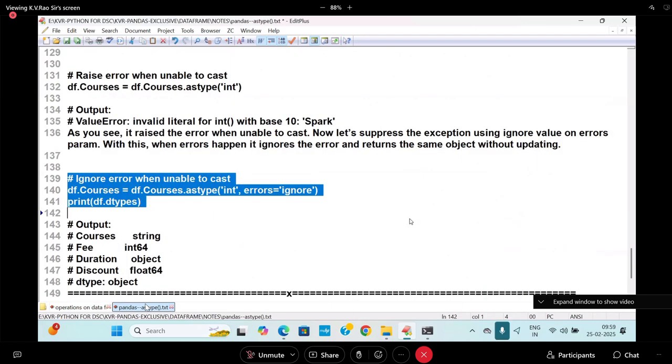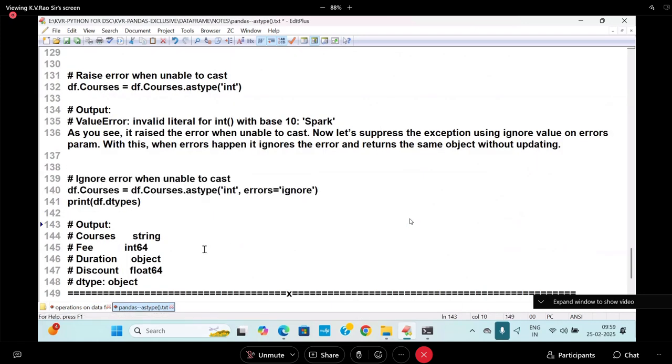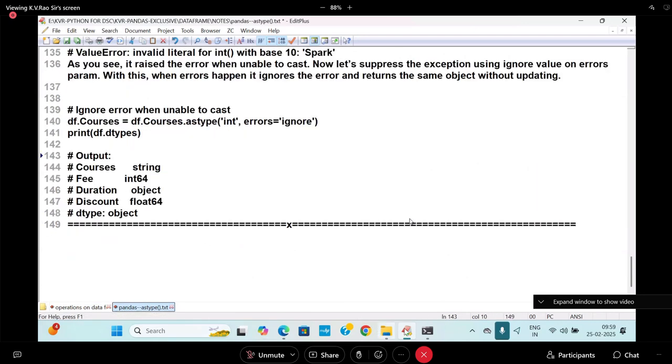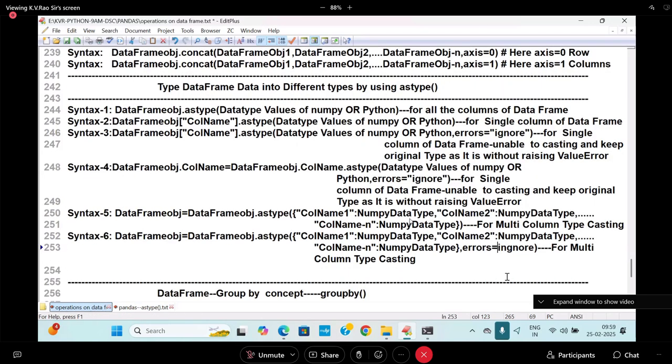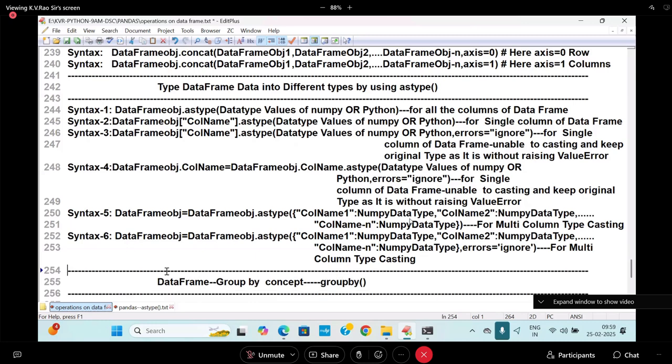So even if the exception is coming, we will be ignoring it. This is about the as type function, very, very important. The complete concept is available.